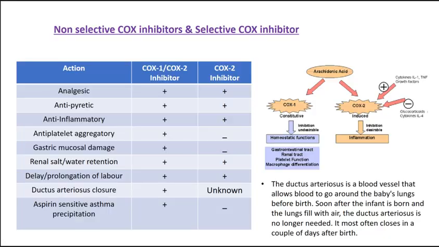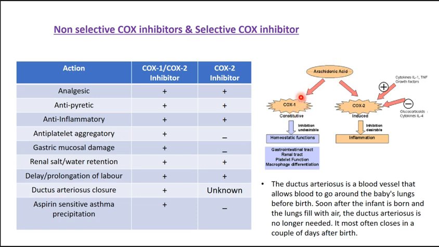non-selective COX inhibitors. So we have different actions: analgesic, it will show plus effect; antipyretic plus; anti-inflammatory plus; renal salt and water retention plus; delay or prolongation of labor plus; aspirin-sensitive asthma plus; ductus arteriosus closure unknown. Okay, so we have to just remember all this along with these actions.